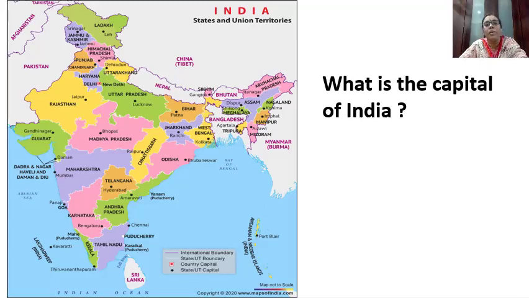Do you remember the names of 28 states and 8 union territories? So what is the capital of India? Delhi, right? The capital of India is Delhi.